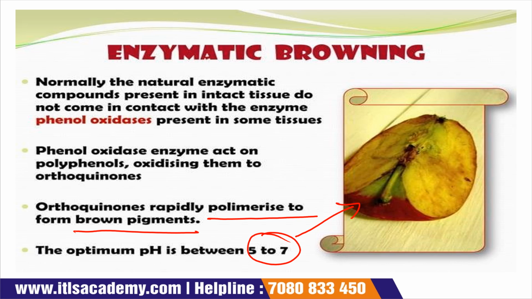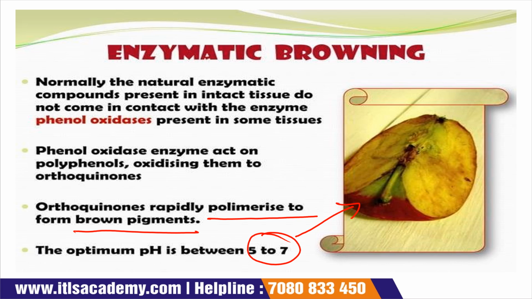Okay, when you cut the apple and leave it for a long time, you see that the color of the apple turns brown. Why does it happen? Because of the enzymatic browning. Okay, there is an enzyme, phenol oxidase, present in particular fruits which turns the color of the fruit to brown.